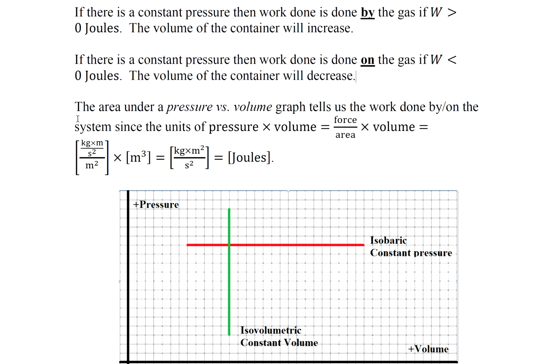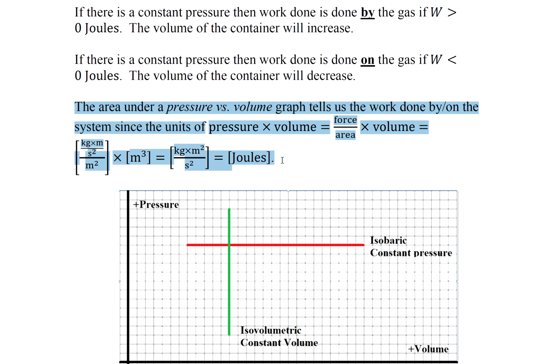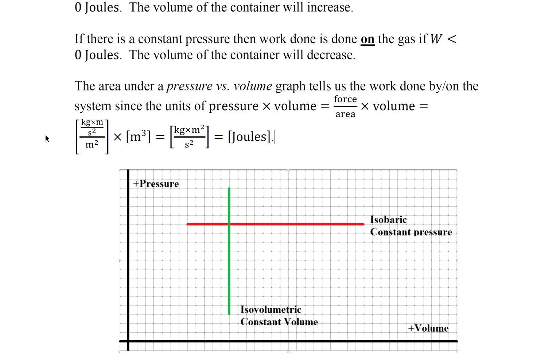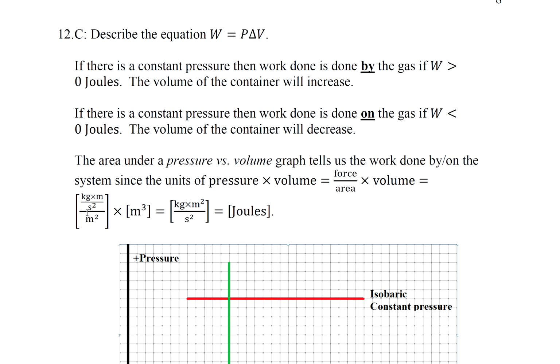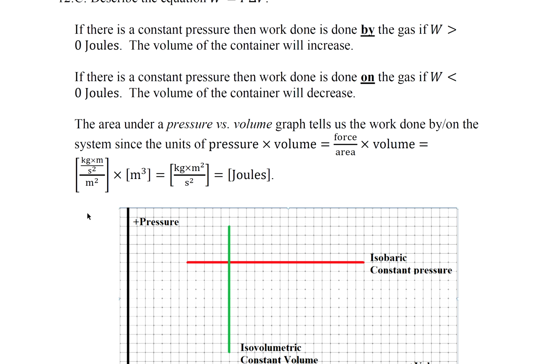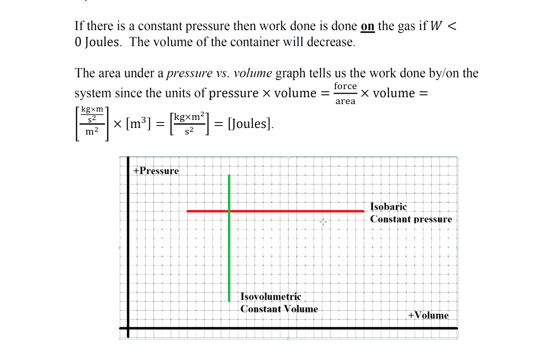The area under a pressure versus volume graph tells us the work done by or on the system, since the units of pressure times volume is force per unit area times volume equals joules. So this is a pressure versus volume graph, and the volume will increase. Look at this red line here. That's constant pressure. We also call that isobaric.